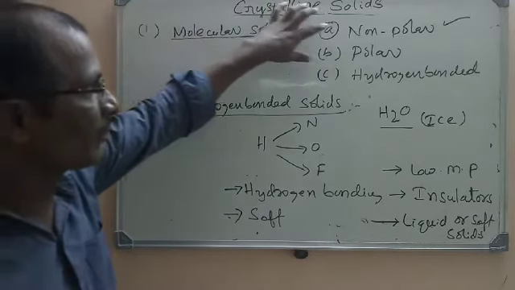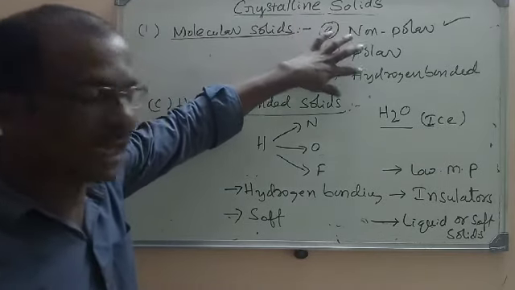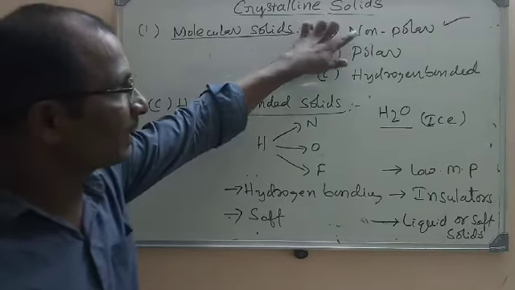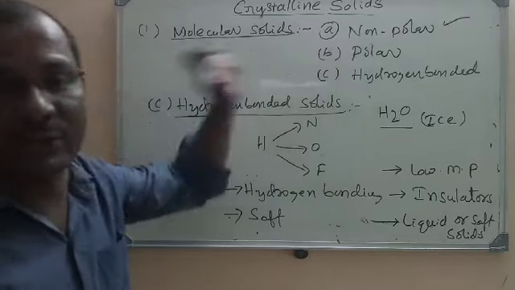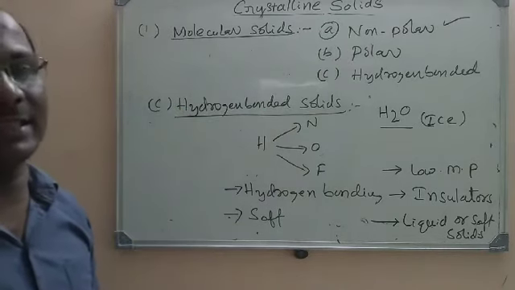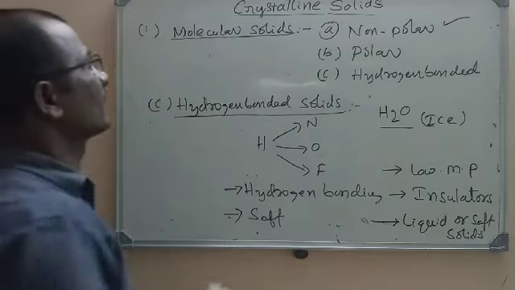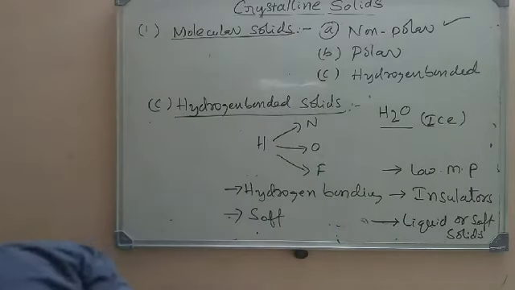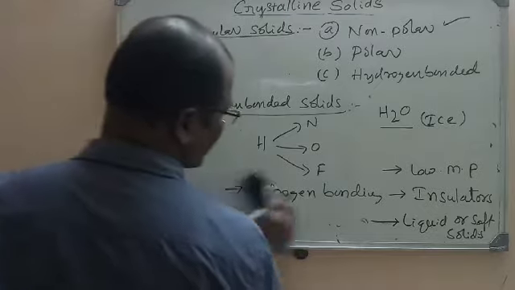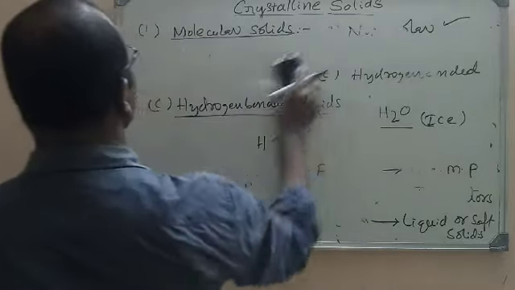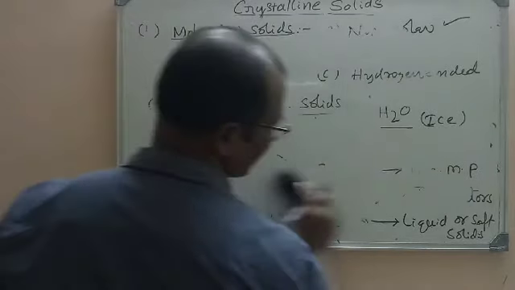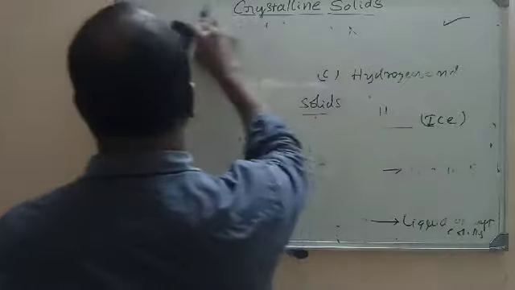Molecular crystalline solids have been divided into non-polar, polar, and hydrogen bonded. We have studied all three: non-polar, polar, and hydrogen bonded molecular crystalline solids. Now let us move to the second type of crystalline solids. What is the second type? Molecular crystalline solid is the first one, and the second one is ionic crystalline solid.